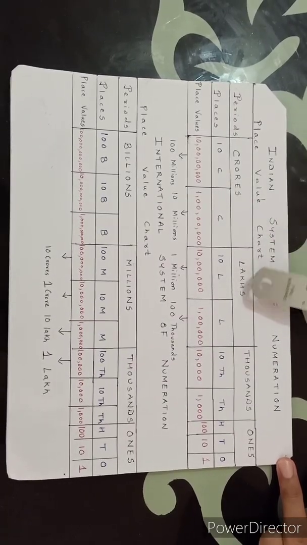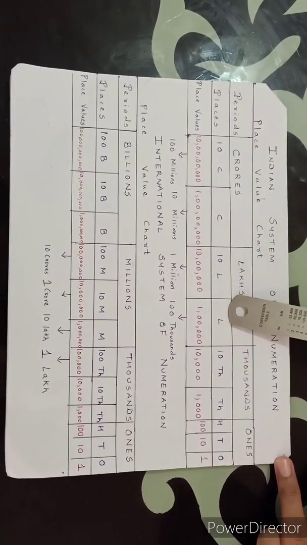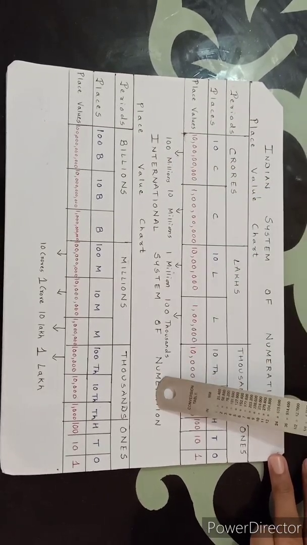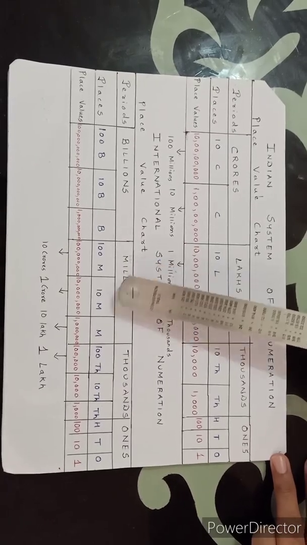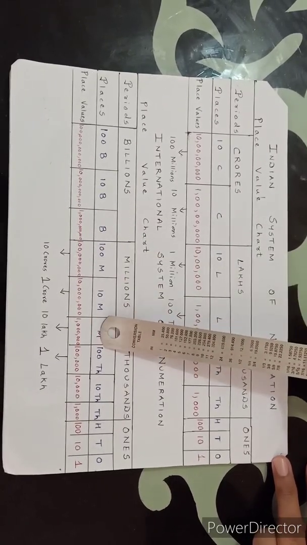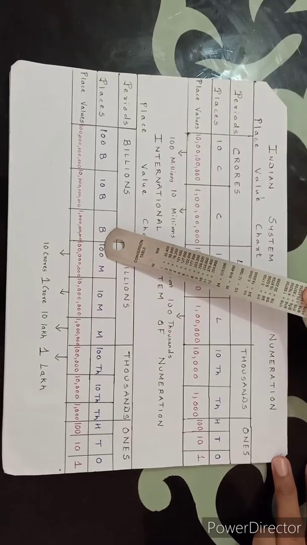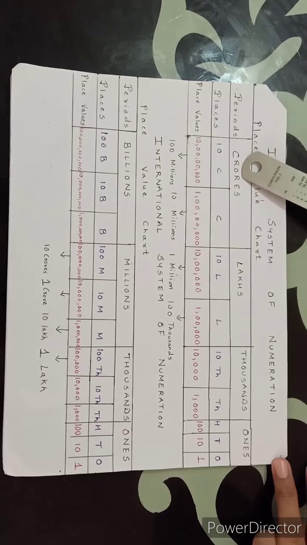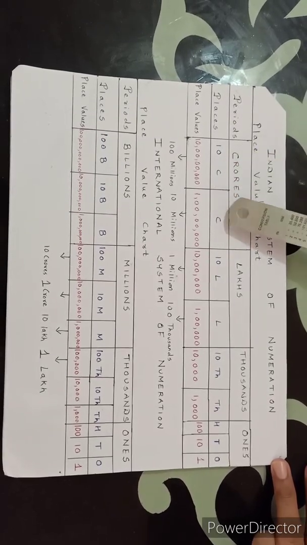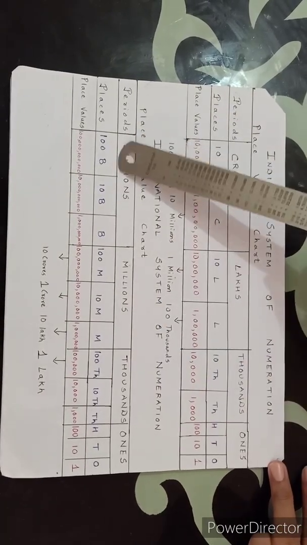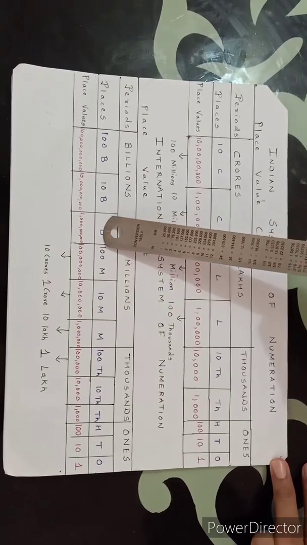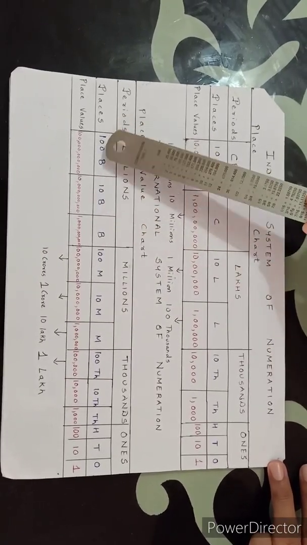Now in Indian system, lakhs is divided into two places, lakhs and 10 lakhs. Whereas in international system of numeration, it comes millions, which is divided into three places, namely millions, 10 millions, 100 millions. Now in Indian system, the fourth period is crores, which is divided into two places, crores and 10 crores. And in international system of numeration, the last is billions, right? So billions is divided into three places, namely billions, 10 billions, 100 billions.